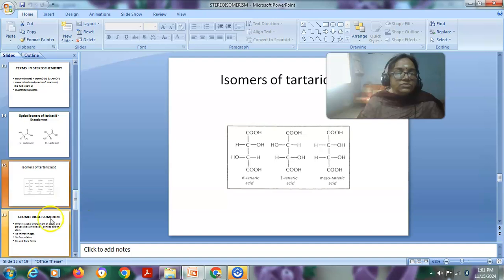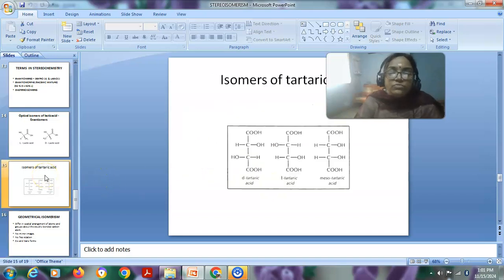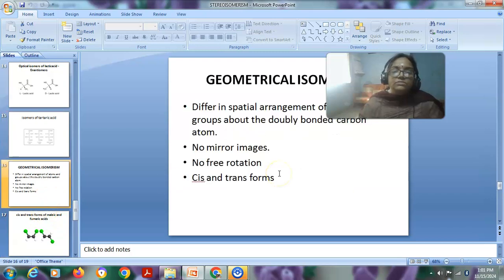Next we shall pass on to geometrical isomerism. So far we have discussed the concepts of optical isomerism and examples of compounds that exhibit optical isomerism. Next we shall pass on to geometrical isomerism. In the case of geometrical isomerism, these are isomers that have the same molecular formula and the same structural formula, but they differ only in the spatial arrangements of atoms or groups about the carbon-carbon double bond, and they do not have the mirror image relationship.